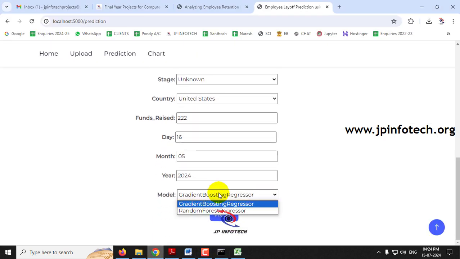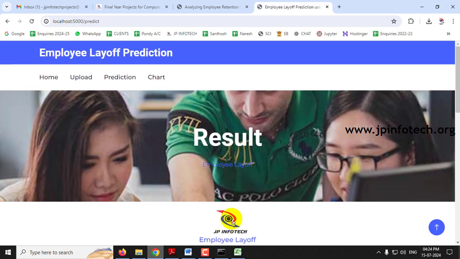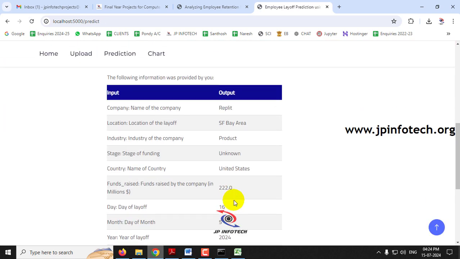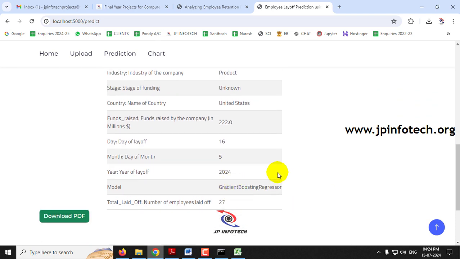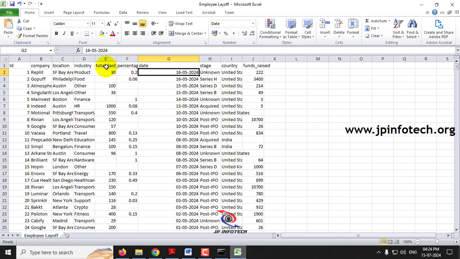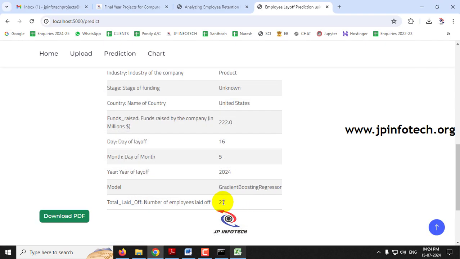You can see the predicted result. There will be some variations because we have made some normalization from the data. So the values that we have predicted will be having some variations. Here you can see the total laid off is 30. The trained value given in the data set is 30, but our predicted result contains 27. So there is some small difference, like a difference of 3 numbers. So this is to show you that there will be some variation from the predicted result because we have made some normalizations in the dataset part, as the dataset is huge and some of the values are not correct. So this is what I have to mention to you.